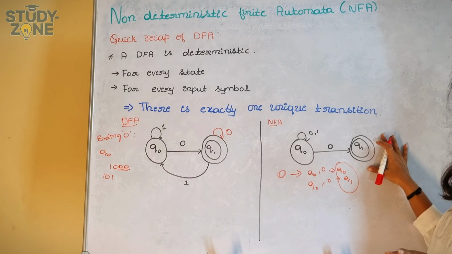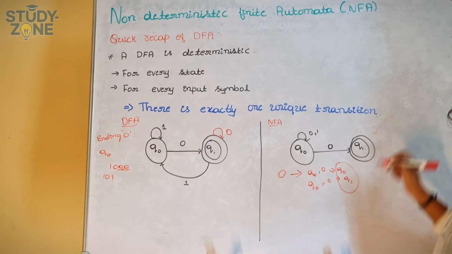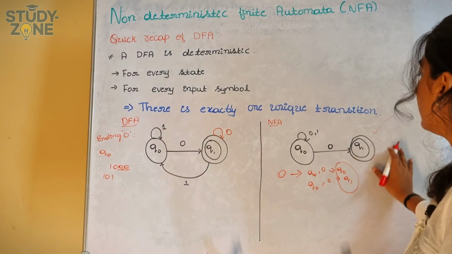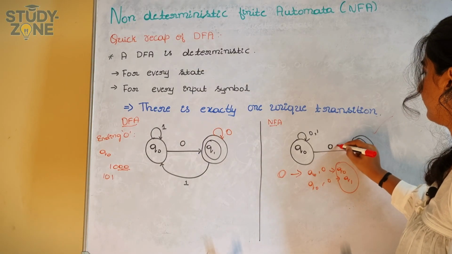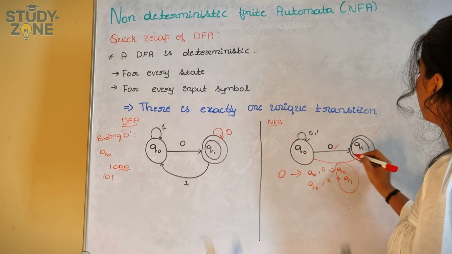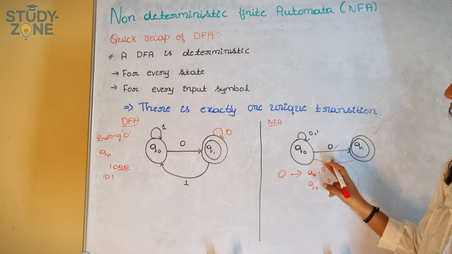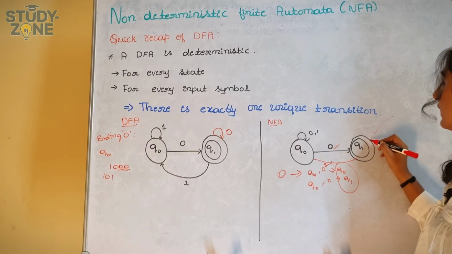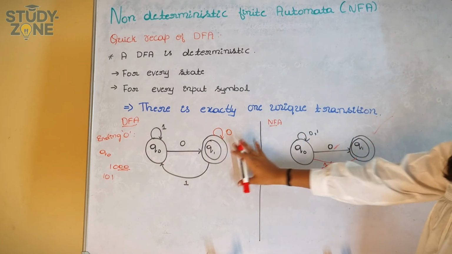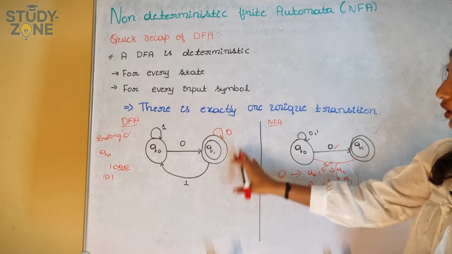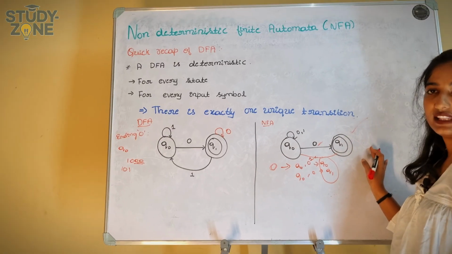And here I have not mentioned what to do if I get 0 or 1 in NFA. This is also right in the case of NFA. That is, there is no need to mention some input symbol which has no value. It should end with 0. That is done. I can mention it like this also: it can go back to Q0 state on 1. Or look here, I didn't mention 0, right? No need to mention this. In DFA we have to mention all the input symbols and all the states, but in NFA no need to mention that. This is the difference between DFA and NFA.